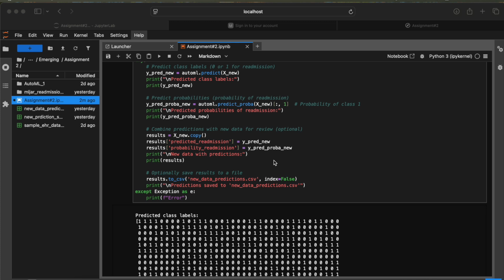So this process improved performance, but it also made it easy to scale and apply in real-world settings like Bear Hospital. Thank you, Professor.